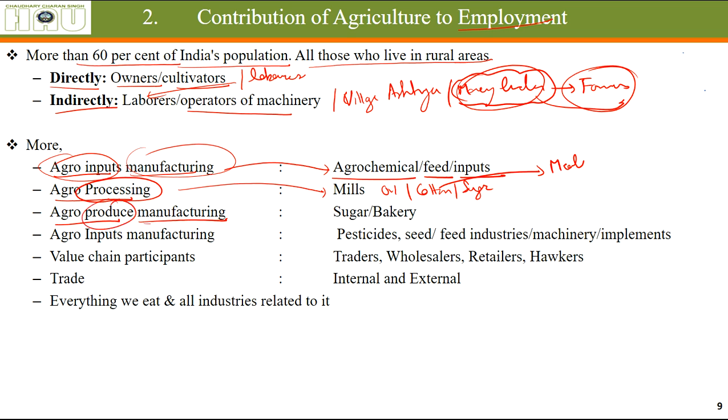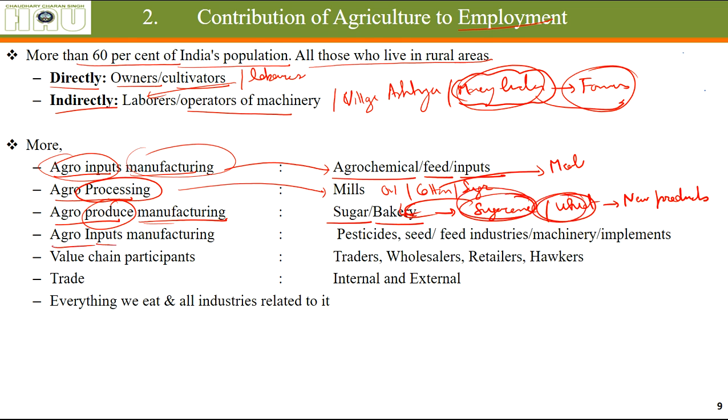Agro produce manufacturing, such as sugar and bakery products, when we are using sugarcane and wheat and making new products out of them. So agriculture is providing the raw material for this type of manufacturing units. A bakery that is there in your neighboring area is essentially in service because of agriculture.